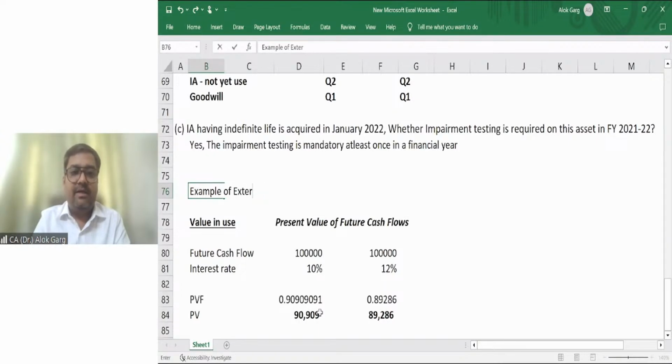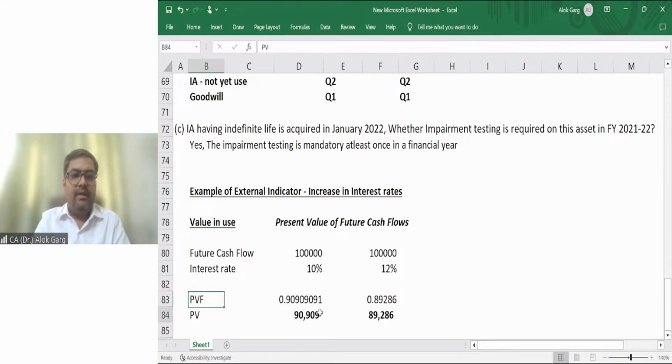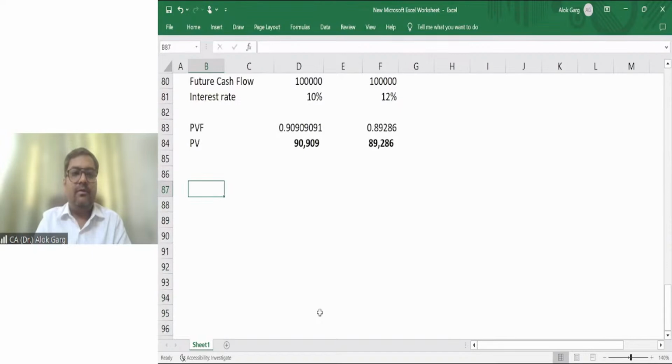I hope this is visible. Example, value in use.